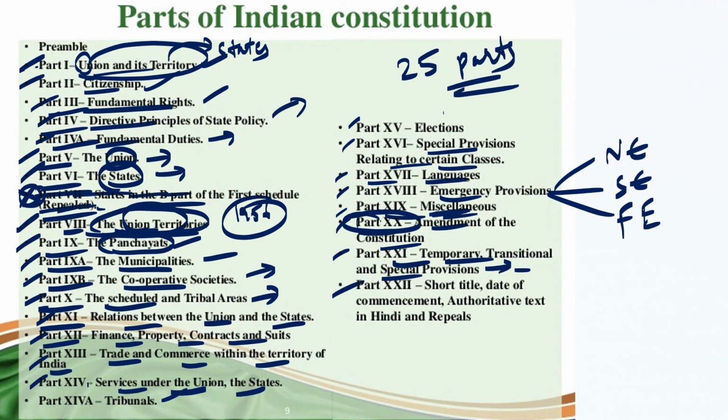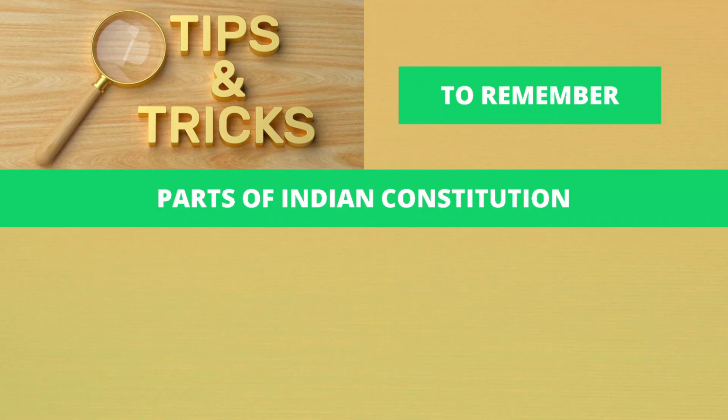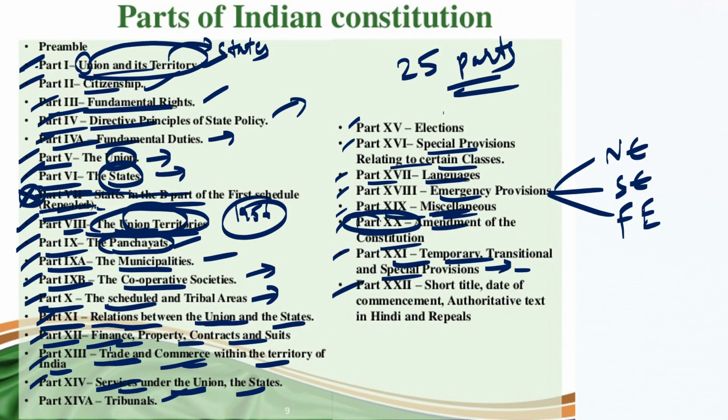R refers to relations between the union and territories and the states, F refers to finance, property, contracts and suits, and T refers to trade and commerce. S refers to services, and then TEP: T refers to tribunals, E refers to elections, and P refers to the special provisions.